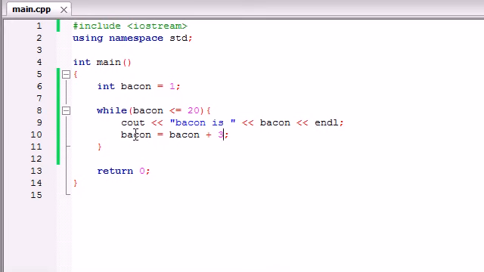So that is the basics of the while loop. Again, all a while loop does is take a certain bit of code and run it over and over again until the test is false. And again, like I said at the very beginning of this tutorial, there are many different loops that allow you to take a bit of code and run it over and over again. A while loop is pretty much just the most basic kind. So make sure whenever building your while loops not to forget to change that value, or your loop's going to run forever, and who wants that?